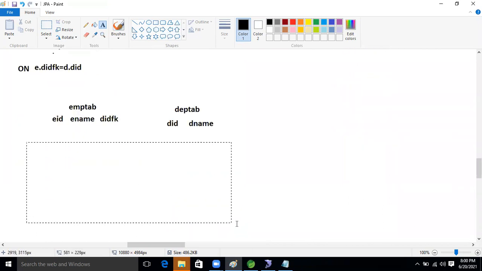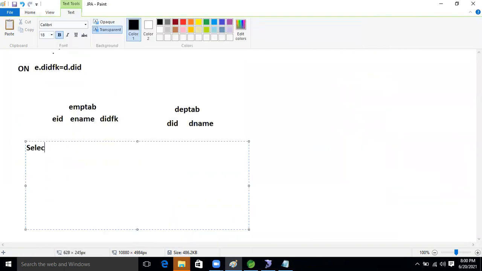I'm writing the syntax, guys. Select, and after that from, you must remember the syntax, guys. If you want to perform the join concept, this syntax should be in your brain. Then you can perform it. Select, from, on.